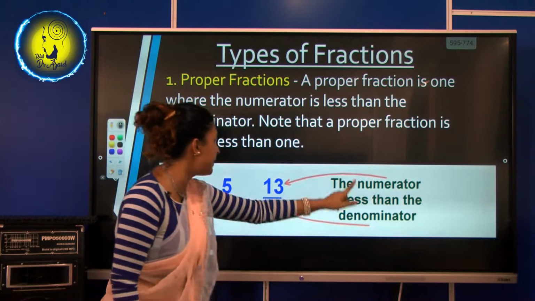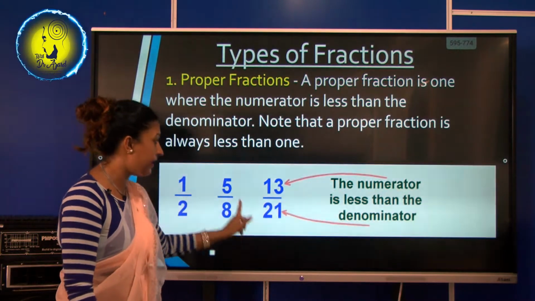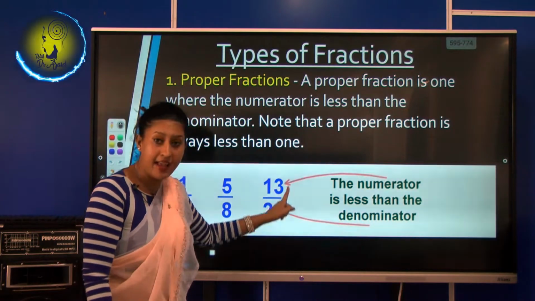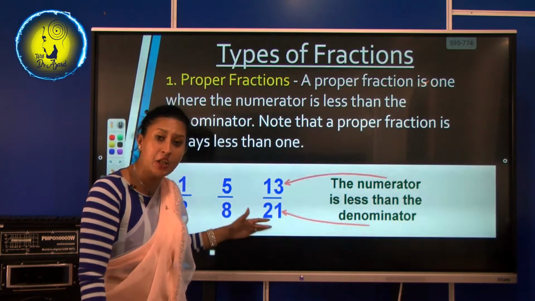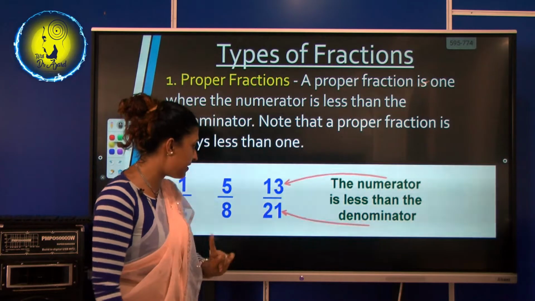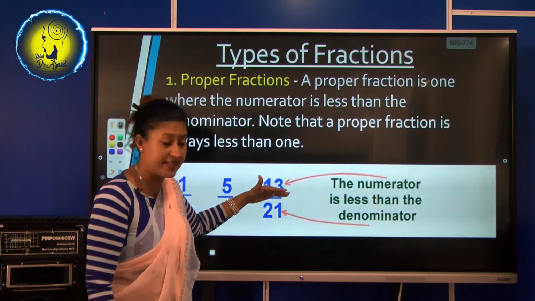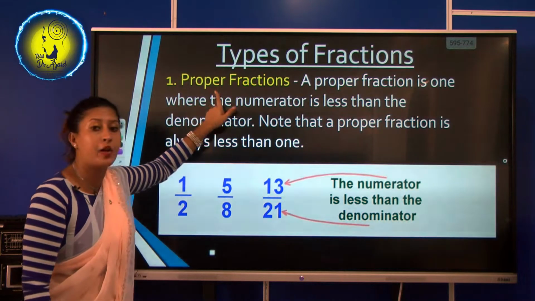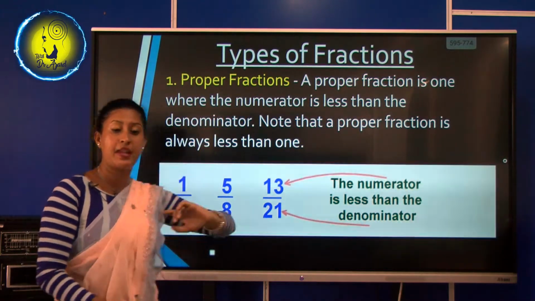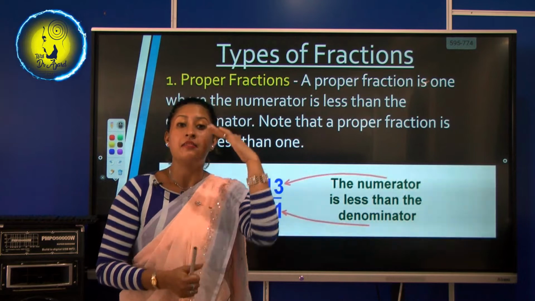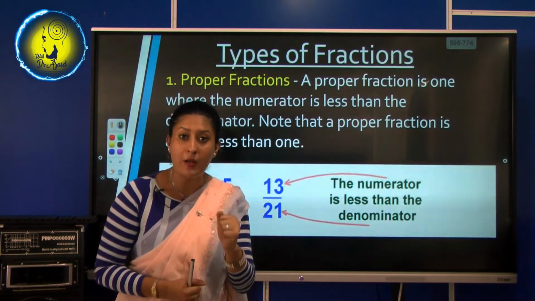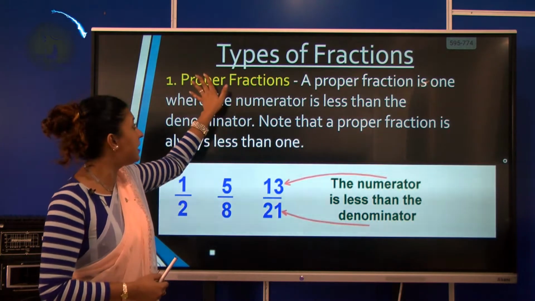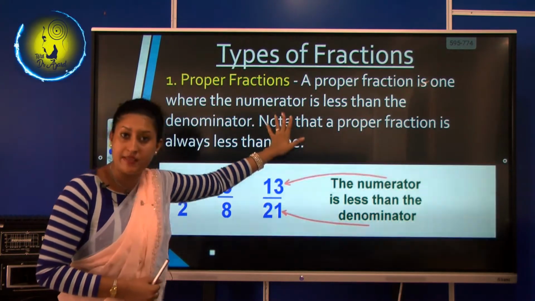Okay, so now see, they are also explaining the numerator. Number 13 is given here as the numerator, and what is the denominator? 21. So 13 is less than 21, so it is a proper fraction. Now tell me, in proper fractions the numerator is always lesser than the denominator. Understand? Now that is the first type that we have studied.